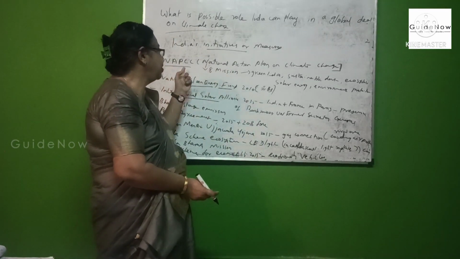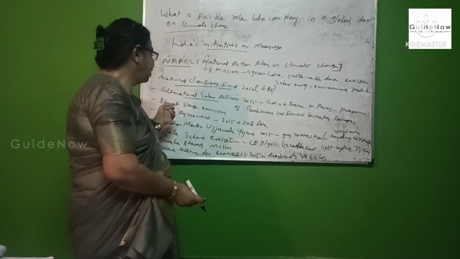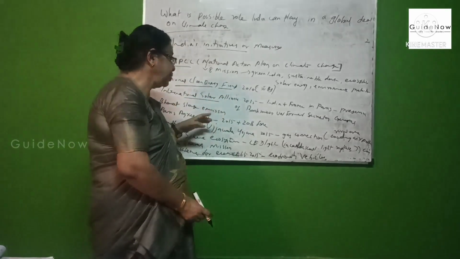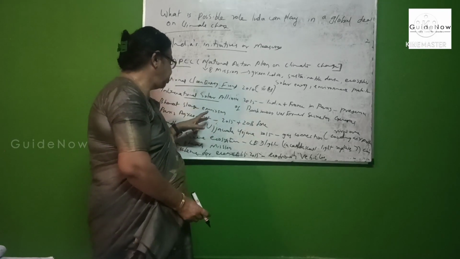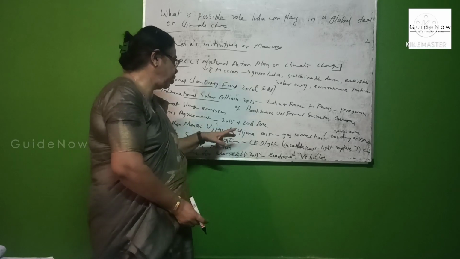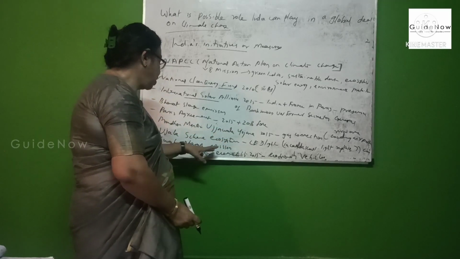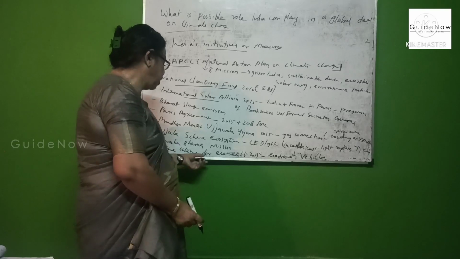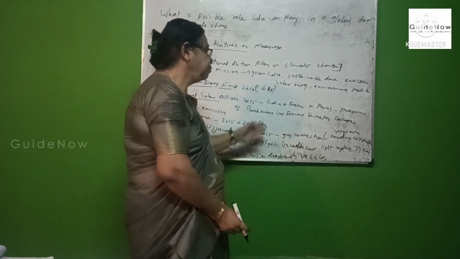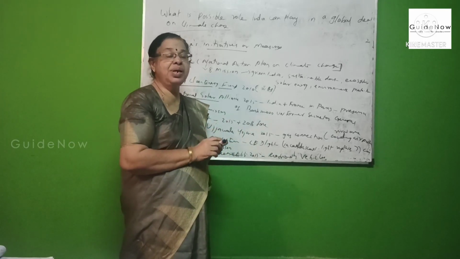The first is the NAPCC, second is the National Clean Energy Fund, third International Solar Alliance, next Bharat Stage Emission, next Paris Agreement, then Pradhan Mantri Ujjwala Yojana, Ujjwala Scheme Ecosystem, Swachh Bharat Mission, and last is the FAME Scheme for Eco-Mobility.